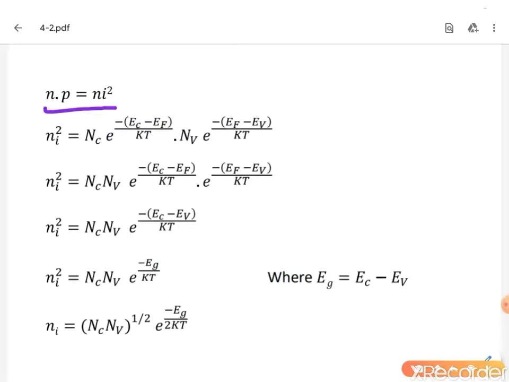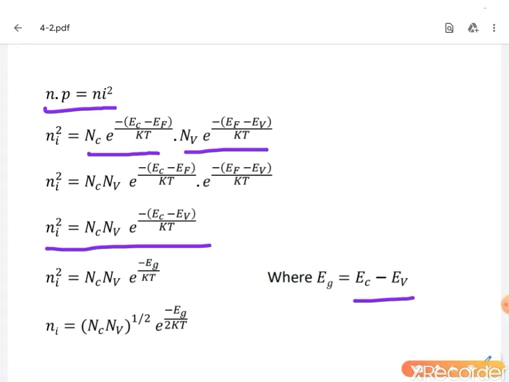So Ni square equal to, we substitute the expressions for N and P. When you substitute the expressions for N and P, we get the expression like this: Ni square equal to Nc into Nv into e power of minus of Ec minus Ev by kT. But in this expression, Ec minus Ev denotes Eg, that means energy gap. We already discussed energy gap.